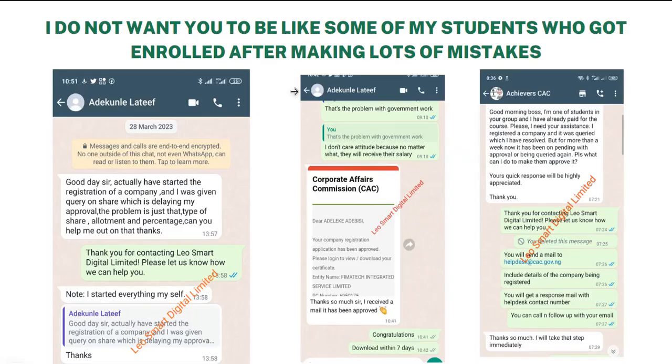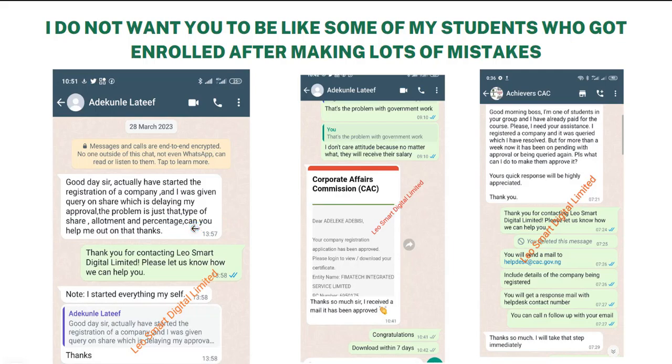Now look, I don't want you to be like some of my students who got enrolled after making lots of mistakes. Now this client says: "Good day. I've started the registration of a company and I was given a query on share, which is delaying my approval. The problem is just the type of share, allotment, and percentage. Can you help me out on that?"